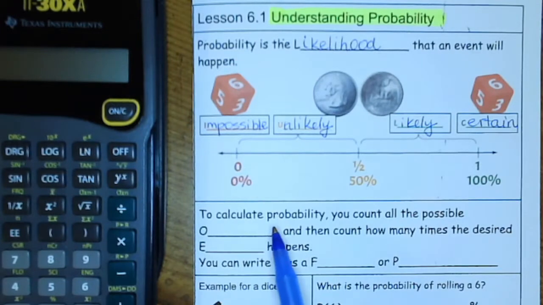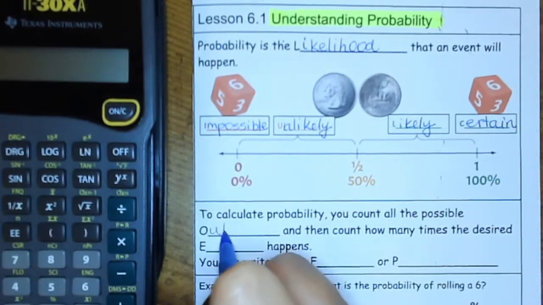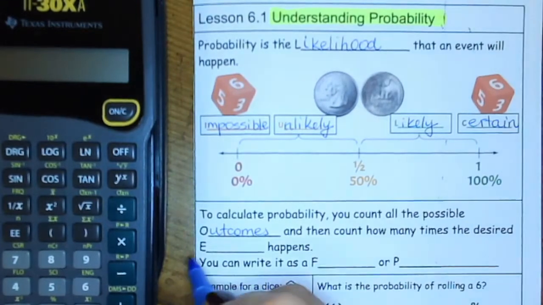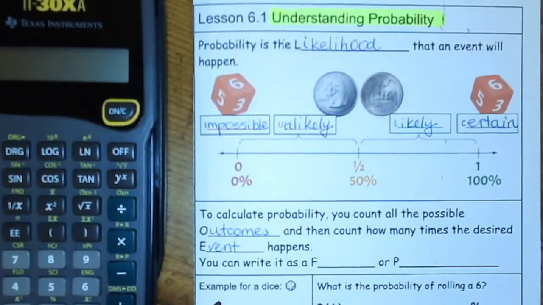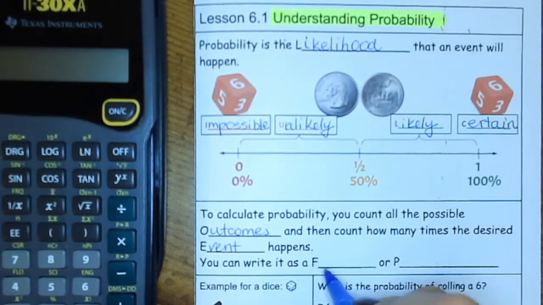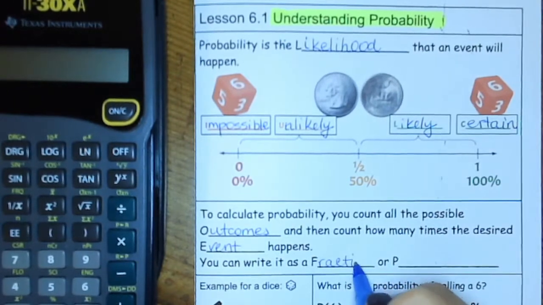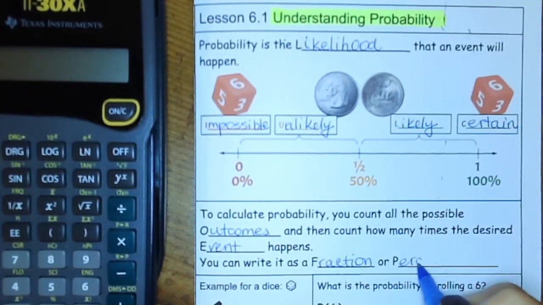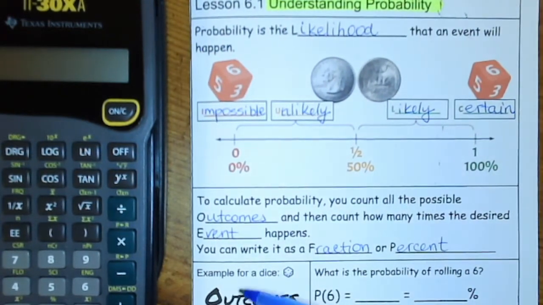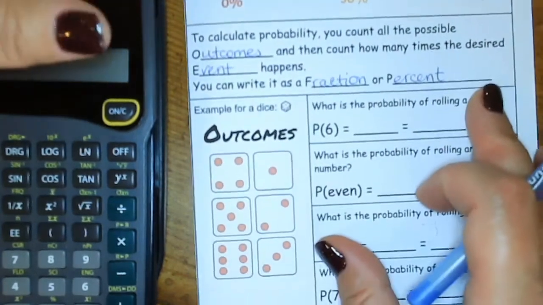So to calculate the probability, you count all the possible outcomes and then count how many times the desired event happens. So you can write our probability as a fraction or percent. For example, if we have a 6-faced dice, so we have 1, 2, 3, 4, 5, 6. Those are the only possible outcomes that can happen by rolling any